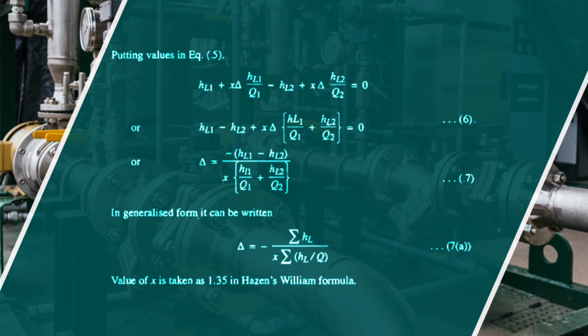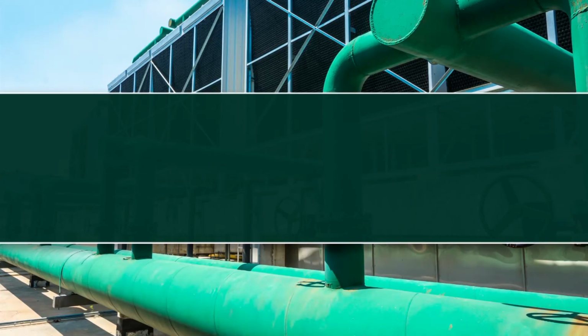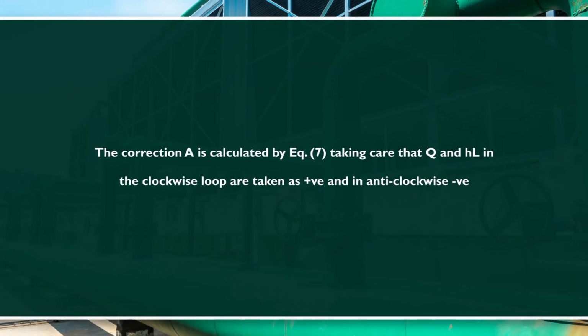So in generalized form we can write delta is equal to minus summation HL divided by x into summation HL upon Q. Value of K is taken here as 1.35 in the Hazen-Williams formula. The correction delta is calculated by equation 7, taking care that Q and HL in the clockwise loops are taken as positive and in anti-clockwise as negative.